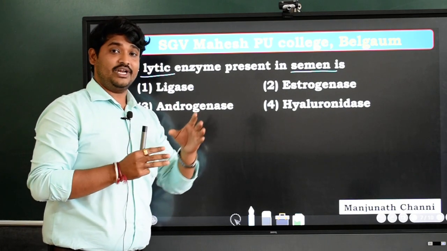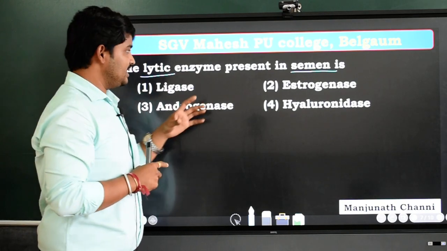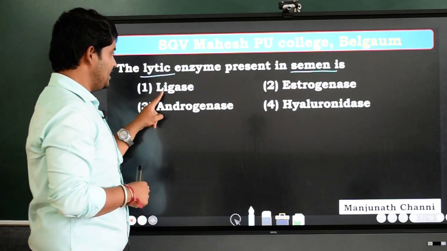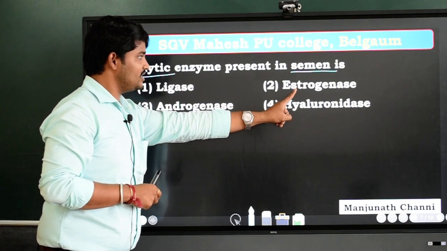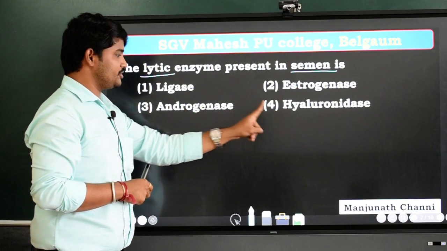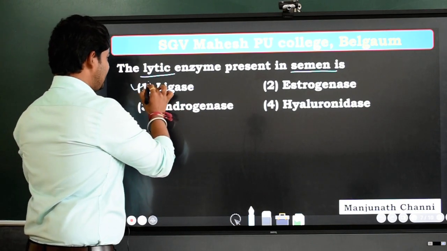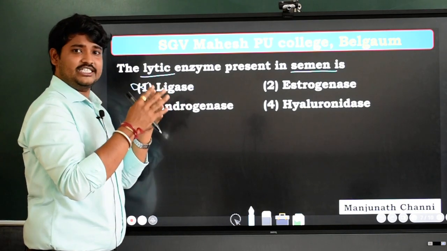The enzyme which breaks down, that is present in the semen, is option A, ligase, option B, estrogenase, option C, androgenase, option D, hyaluronidase. See, ligase is the enzyme which helps for attachment.